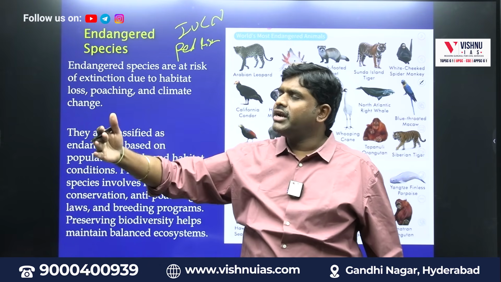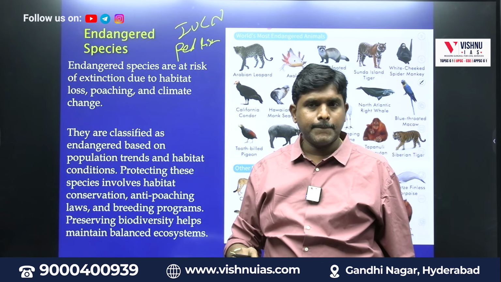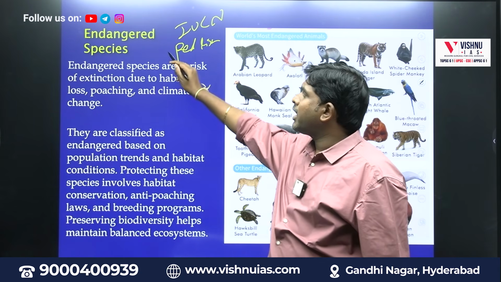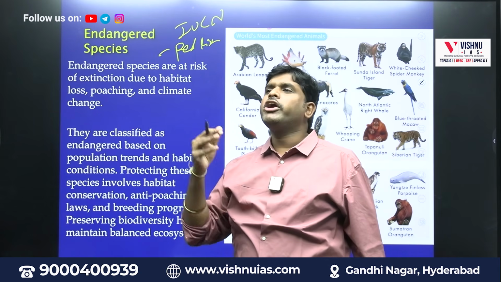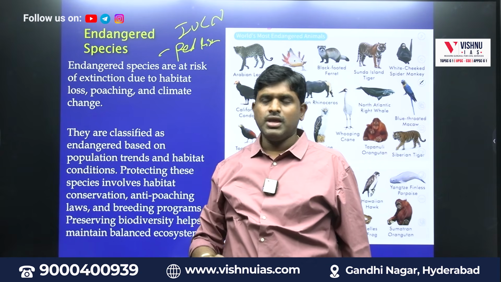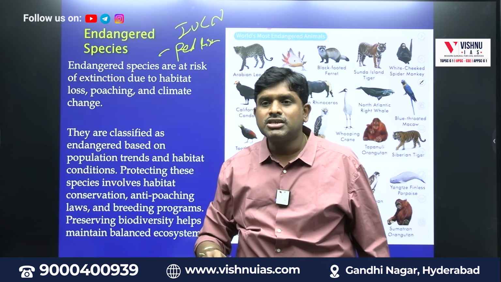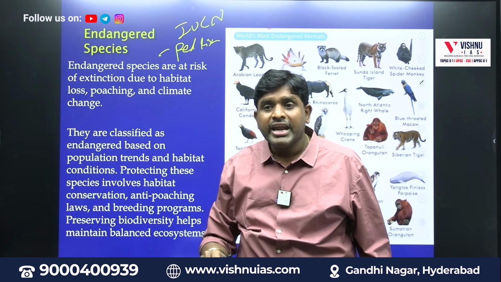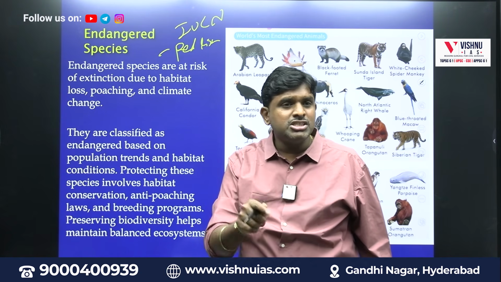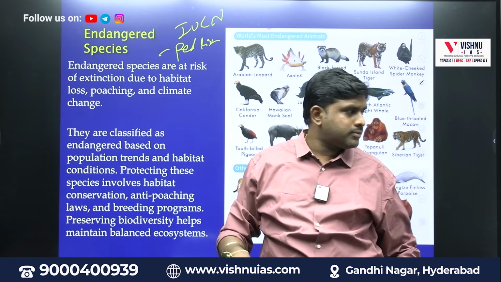Extinct, critically endangered, vulnerable. Endangered species means who are going to become extinct after becoming critically endangered. In the near future, that particular species is going to become extinct. Those species are called as what? Endangered species. Any such species if you come across in your newspaper, you should write.